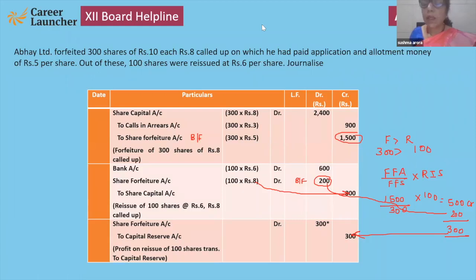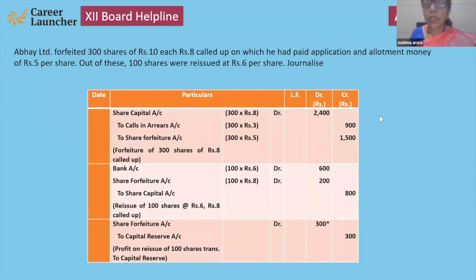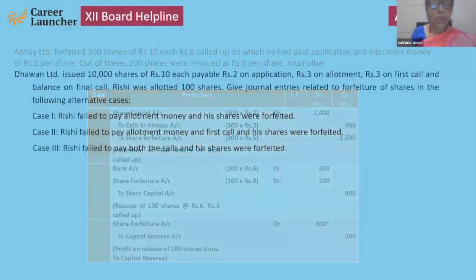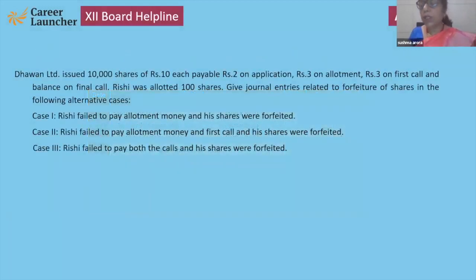Now we are moving towards the next question. Children, this is the question in which they have given you 3 cases. 3 cases they are giving. Please note down the question. Note down the question, bachon.